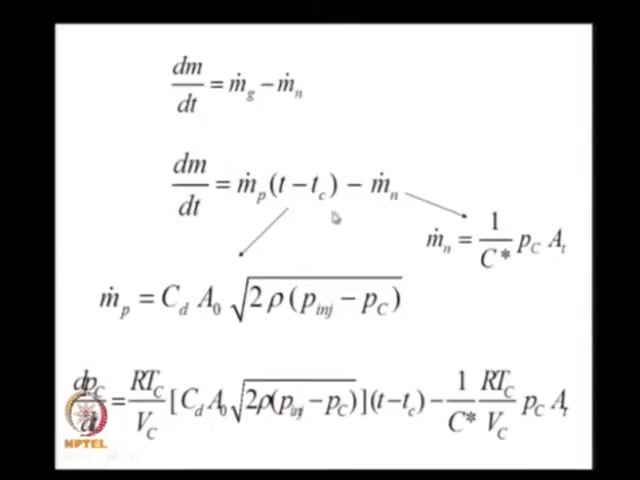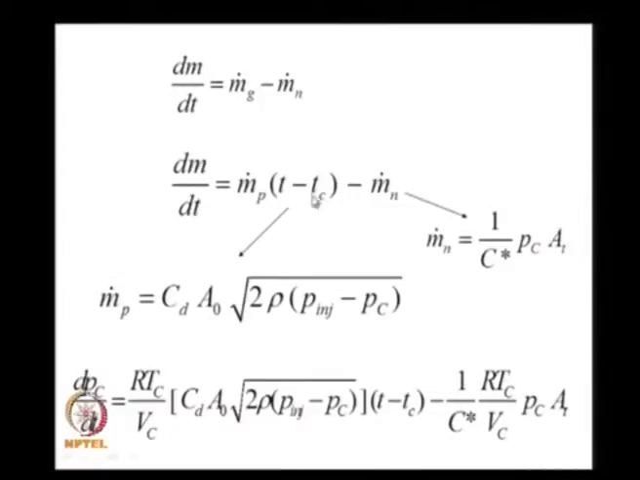You will also recall that m dot n we expressed as Pc At by C star, and therefore now we would like to solve this equation. But this equation, as we noted, was rather clumsy because a time effect came over here, and therefore we want to simplify it. And what did we do?